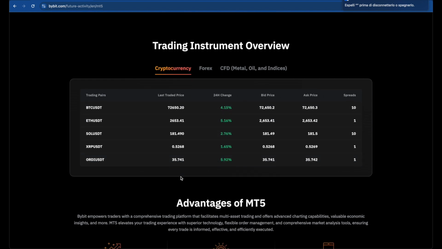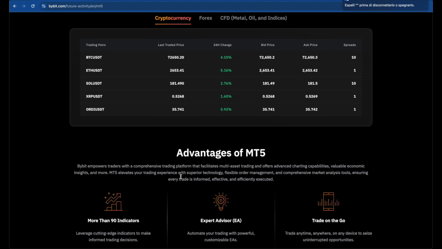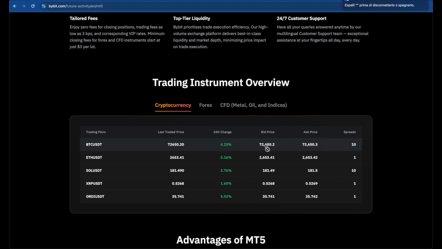After this I will go into my MetaTrader 5 application to show you the spread. So basically we don't have spread, so we can see right here that the bid and ask are basically the same. So once we open a trade, which fee will we pay? We will pay the normal fee of BYBIT.